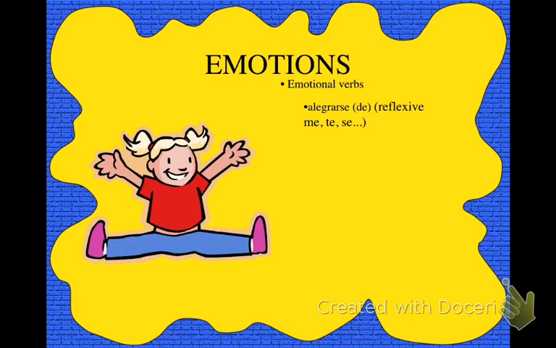It's a reflexive verb, so that means it's going to be me alegro, te alegras, se alegra, nos alegramos, and se alegran. Some people choose to use the de after it, some people don't. It depends on what sounds better to you. So, me alegro de que vengan a mi fiesta, or me alegro que vengan a mi fiesta. Either one. They're both correct. The verb temer, to fear. It's a regular verb. So, temo, temes, teme, tememos, temen.